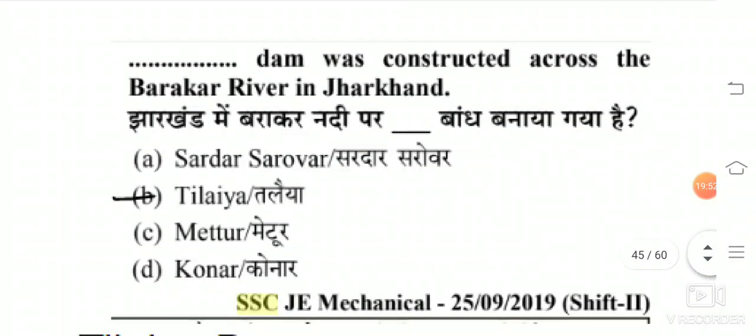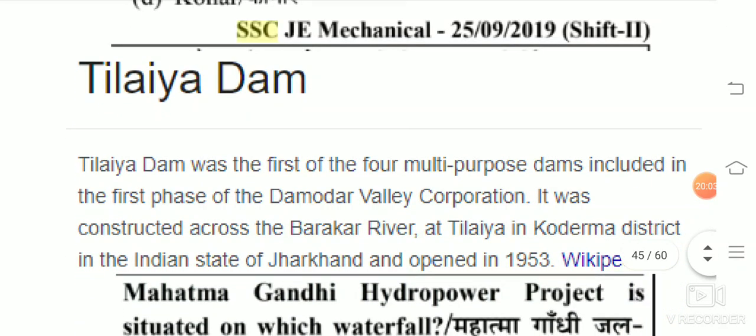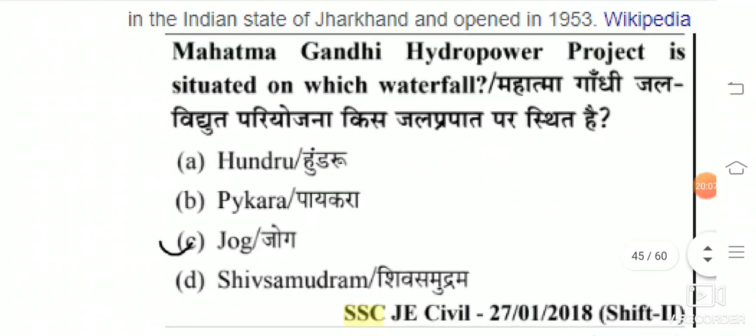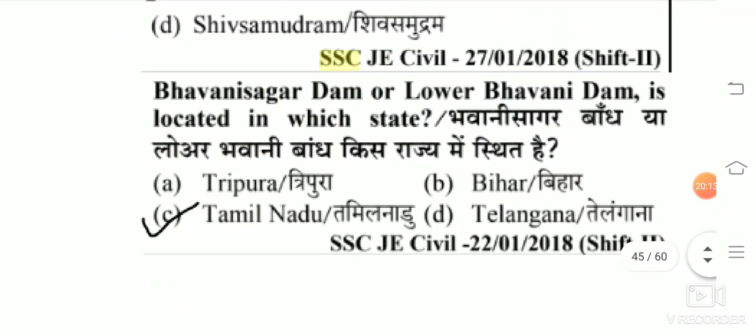Dash Dam was constructed across the Parkar river in Jharkhand? The answer is Tilaiya. Mahatma Gandhi Hydropower Project is situated on which waterfall? The answer is Jog waterfall.